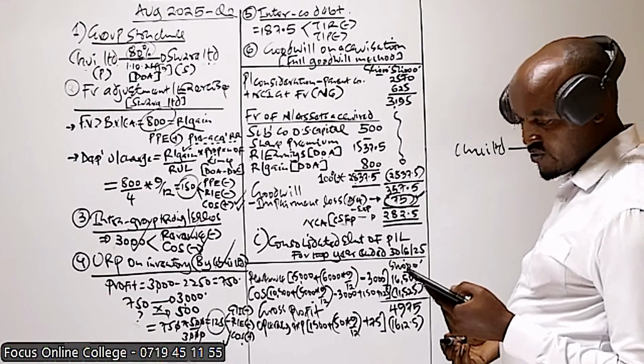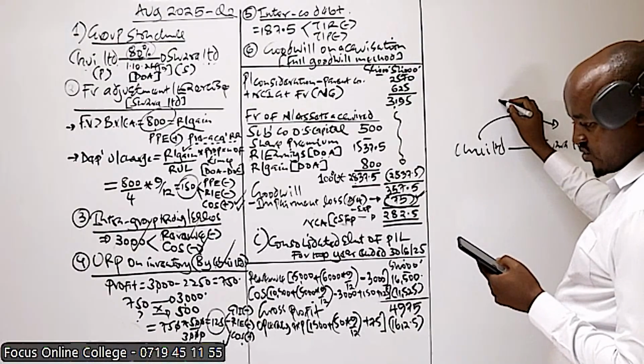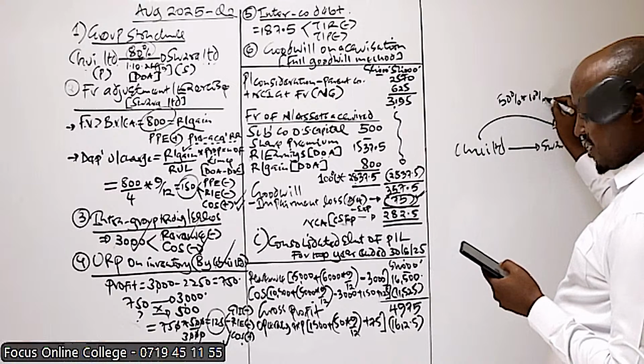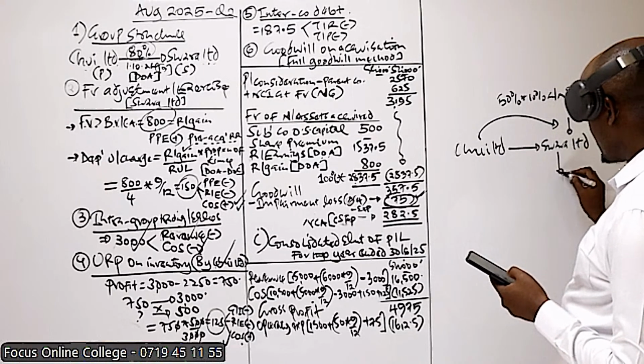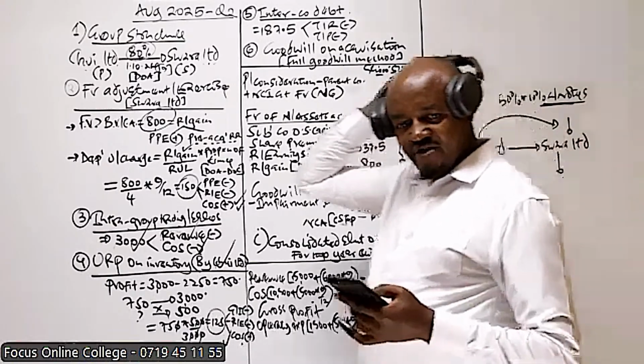So the loan stock which were acquired by the parent in Swara, we are told they were 50% of the 10% loan notes which are issued by Swara.